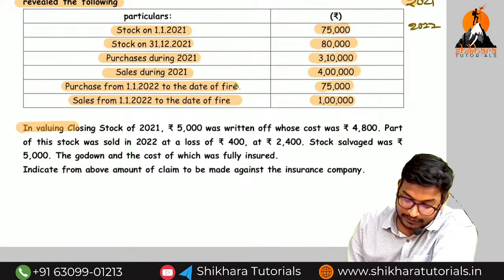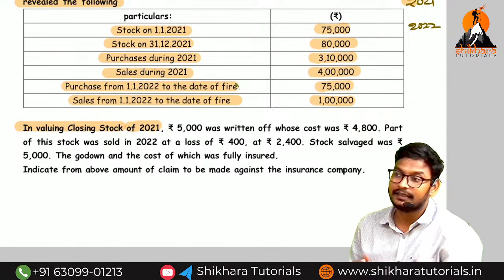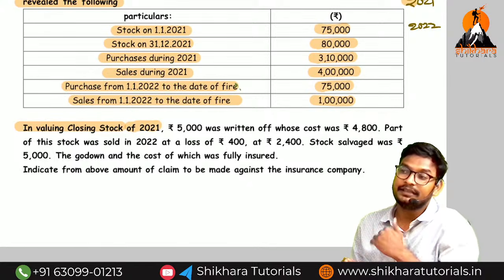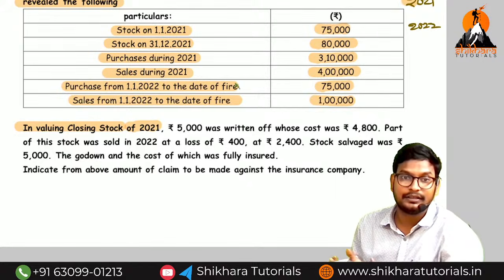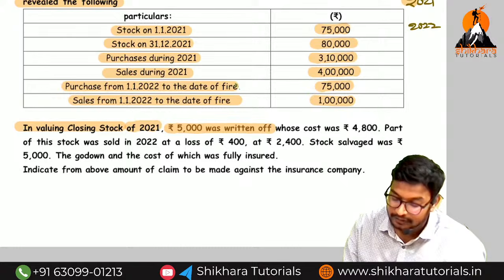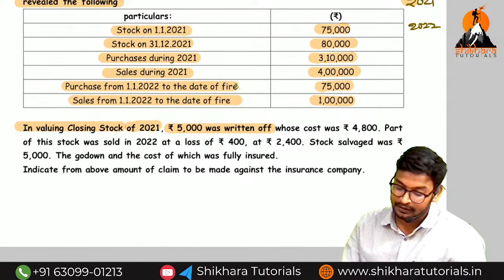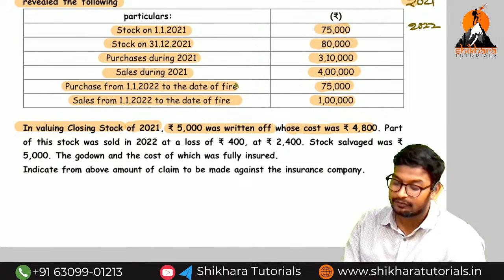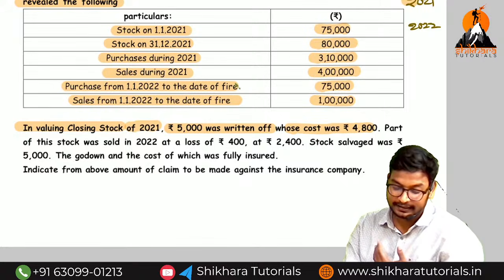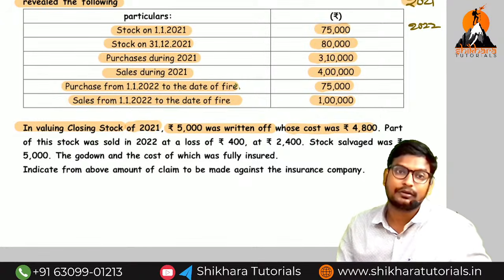So in valuing the closing stock on 1/1/2020. Sir, here 2020 means previous year or current year, amma? While valuing the previous year closing stock, 5,000 was written off. What is the meaning of written off, amma? They have reduced the 5,000. Whose cost is how much, amma? 4,800. Sir, why they have written off? Because of abnormal item they have written off, amma.